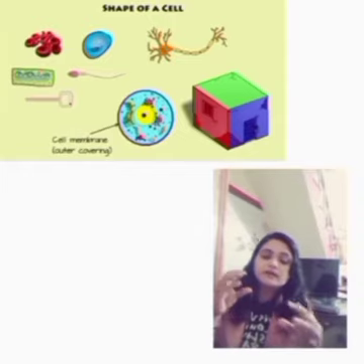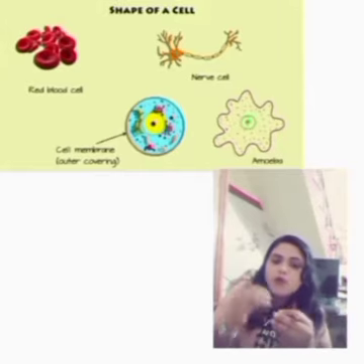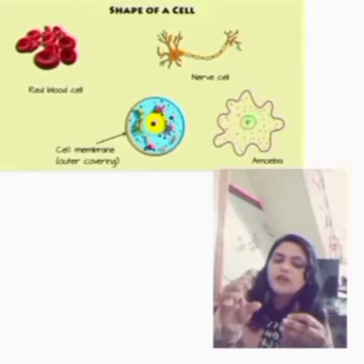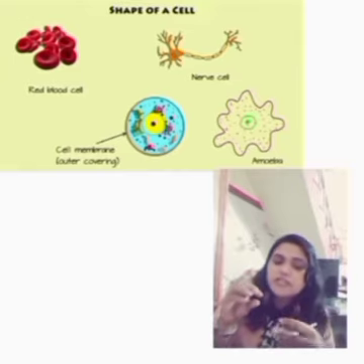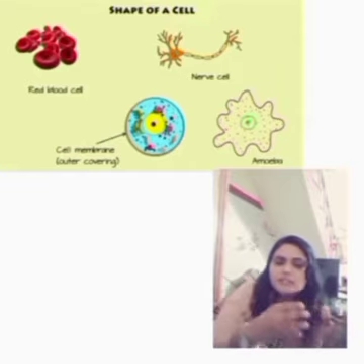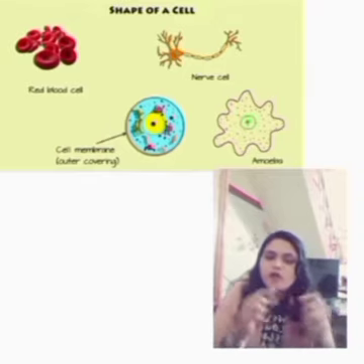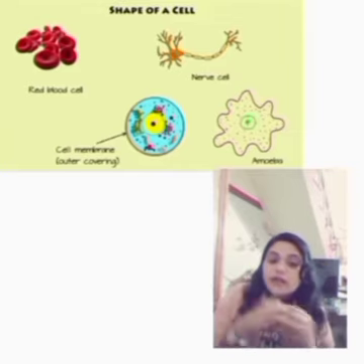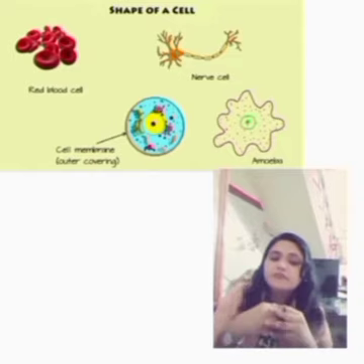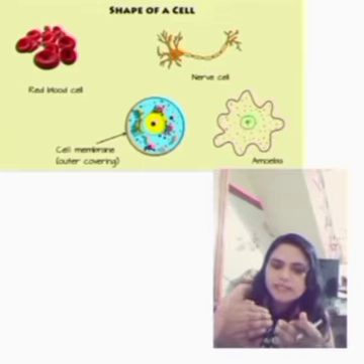Okay, so take the unicellular organism, the multicellular organism. Look at the amoeba. Amoeba has no defined shapes. Okay, it is irregular. It keeps changing its shape. Okay, so there is no fixed shape, it keeps changing its shape. And the next multicellular means, look at the nerve cell. Nerve cell has a long branched structure. Look at the red blood cell. Red blood cell is a concave and spherical shape. Okay, so nerve cell, red blood cells come under this multicellular organisms.